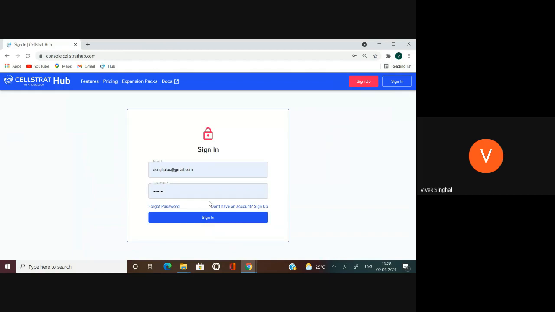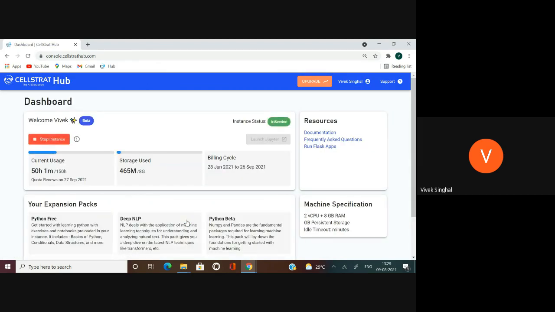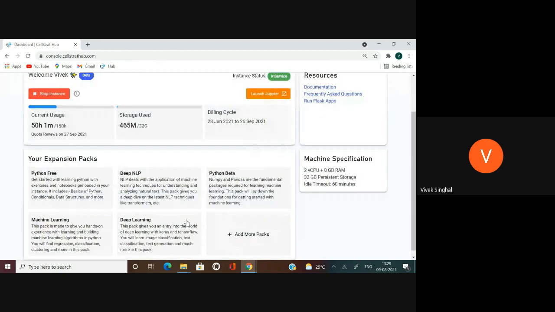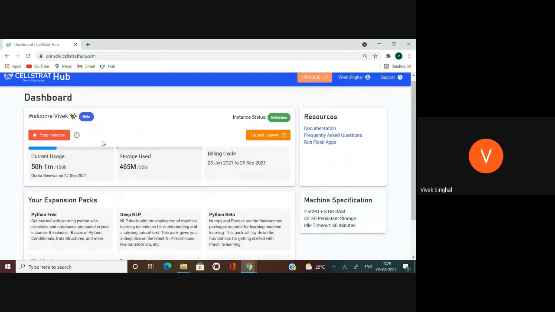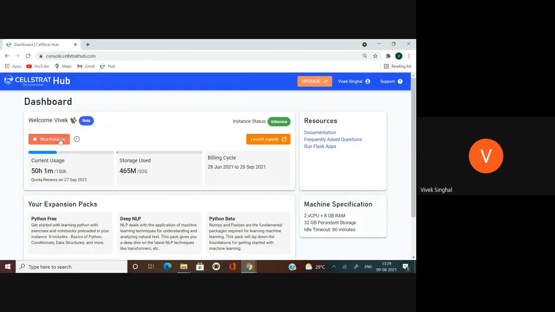So I have already created an account for my email ID. And once I sign in here, we'll see this kind of dashboard screen. And here I have started a notebook instance. As you know, Jupyter Notebook is the most popular online development environment for Python and AI development. So I've started a Jupyter Notebook instance. This whole thing is running on AWS cloud, or Amazon Web Services cloud. Once the instance starts and it shows instance in service, I can launch Jupyter and start doing my AI development.